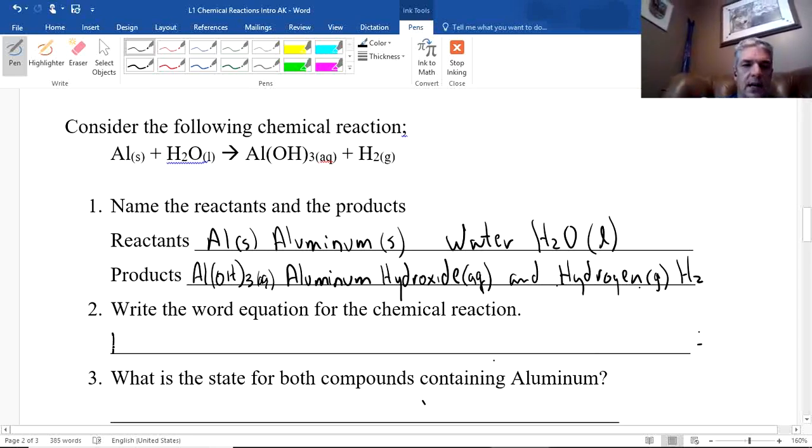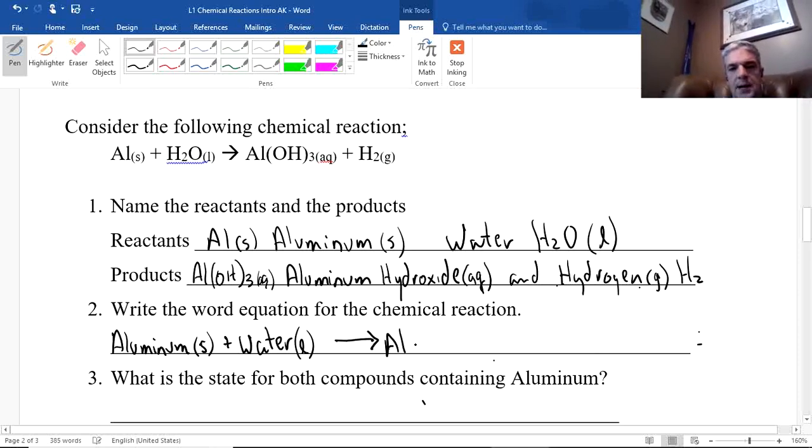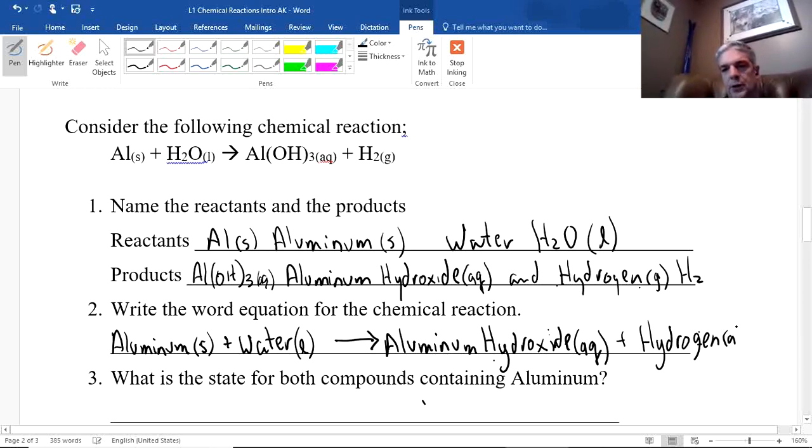So I say aluminum solid, okay, and I am using the bracket symbols here, plus water, liquid, goes to aluminum hydroxide, aqueous. I got to say that it's aqueous, and plus hydrogen. And I do need to put the little g in for gas, okay?